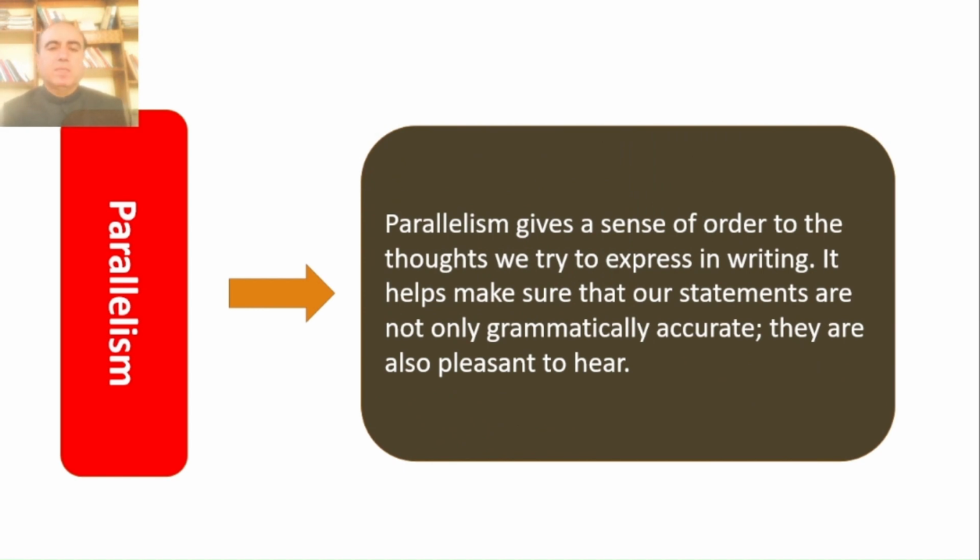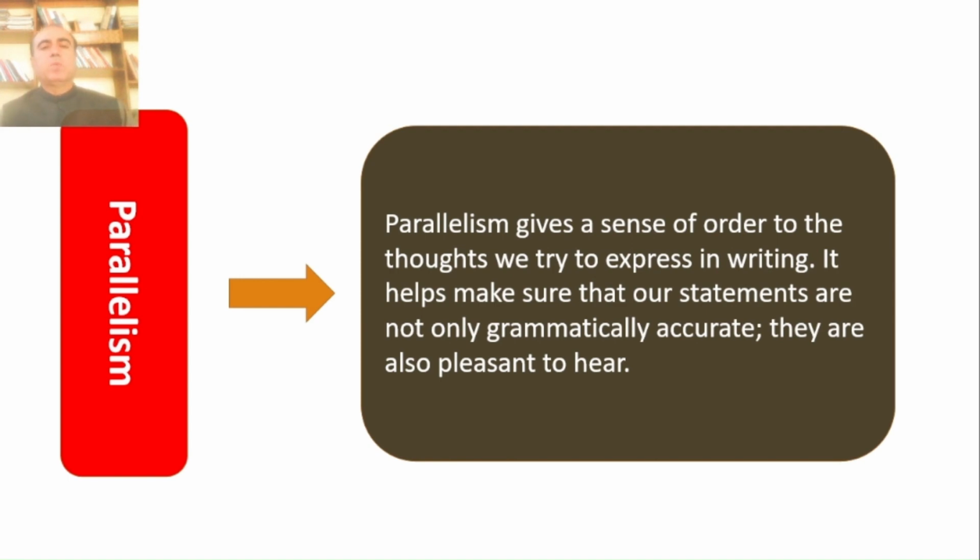If we place items of different categories together in a single sentence, like if we make a series and in that series we place verb, noun and adjectives together, that is an error of parallelism.